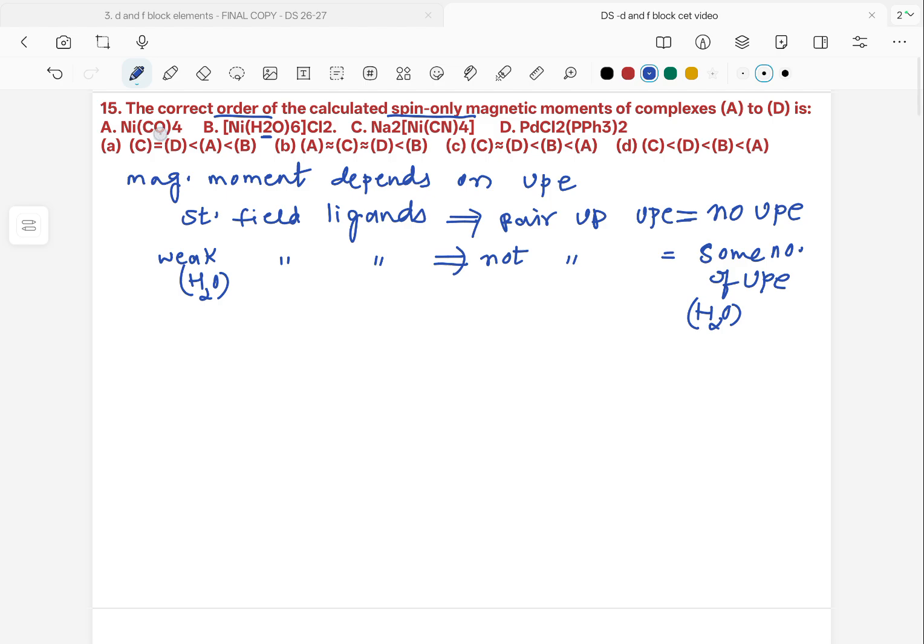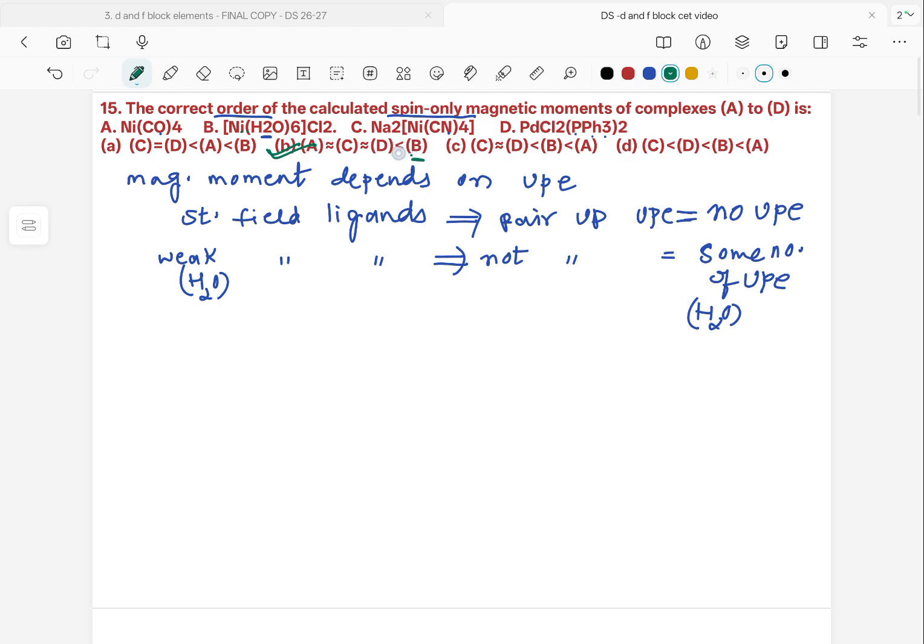When we look at carbonyl, cyanide and triphenyl phosphine, they are all strong field. Therefore there should not be unpaired electrons, and these complexes will all have no unpaired electrons. So on the surface, we observe that option B should be the right option, where B will have more unpaired electrons.